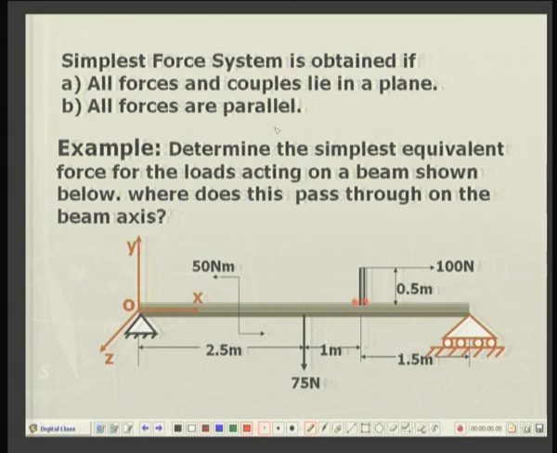So you can see that when I shift this force, one force downward here and one force upward, the moment of the couple will be a clockwise moment, which will be in the minus z direction.